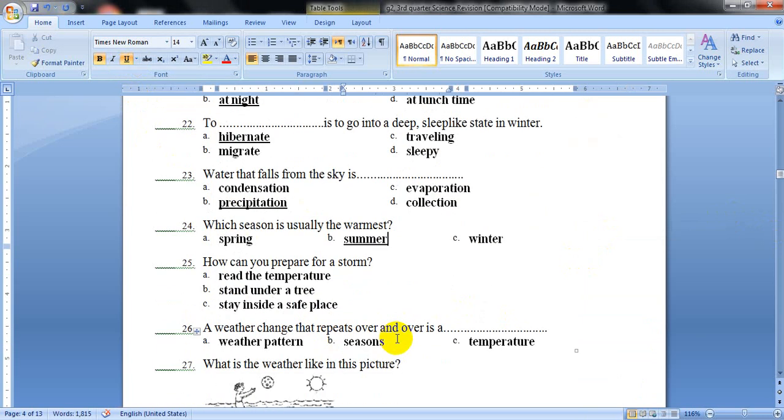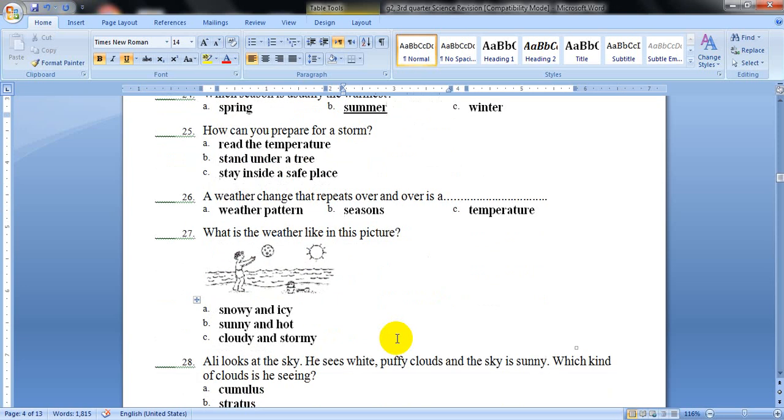Let's move to question number 25. How can you prepare for a storm? As we said, storms are kinds of severe weather, and severe weather means a dangerous one. So we need to be prepared for such kind of weather.